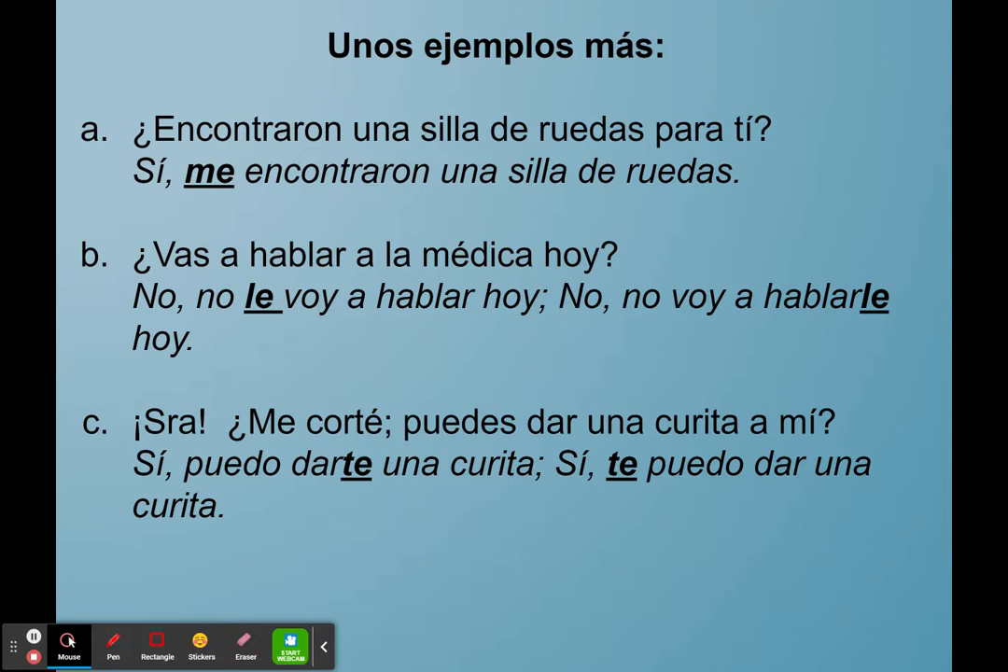And C is actually the same exact example that we had for the direct object pronoun. Señora, me corté, ¿puedes dar una curita a mí? And we have, sí, puedo darte una curita. Yes, I can give you a Band-Aid, with the indirect object pronoun attached to the end of the infinitive. Or, sí, te puedo dar una curita. Yes, I can give you a Band-Aid, with it before the conjugated verb puedo. We'll continue to work with these in class and get more practice. Gracias.